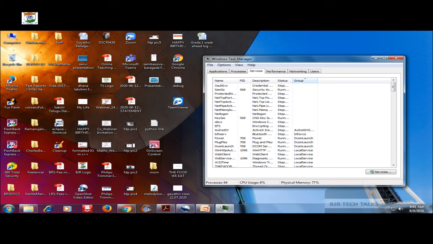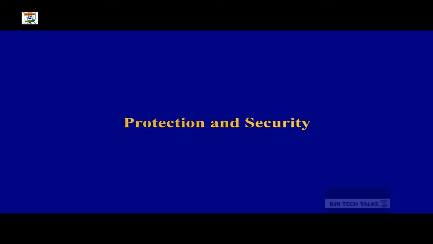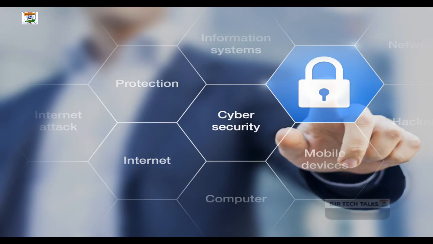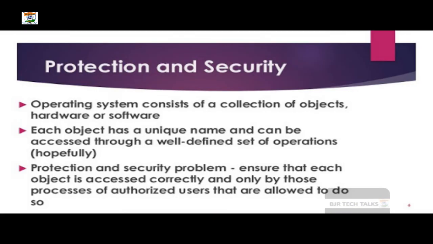And the next service, or the last service, is the protection and security. So friends, don't be confused with the two words, protection and security. Even though it is the last service, it is not the least service, because protection and security are very important services provided by the operating system in order to create a secure environment for your resources, at the same time for your processes.